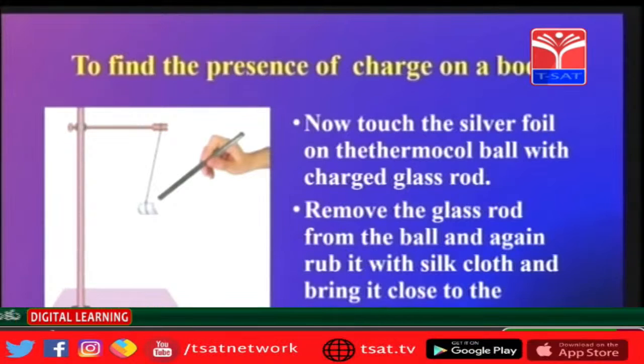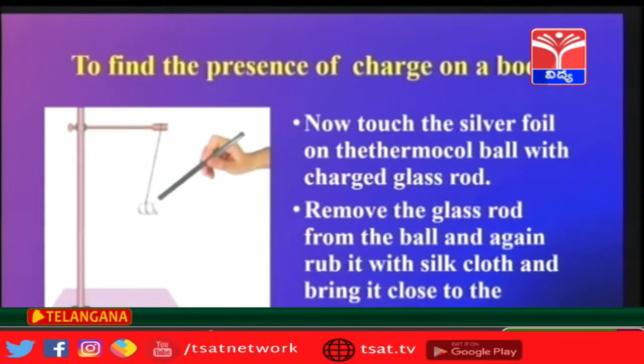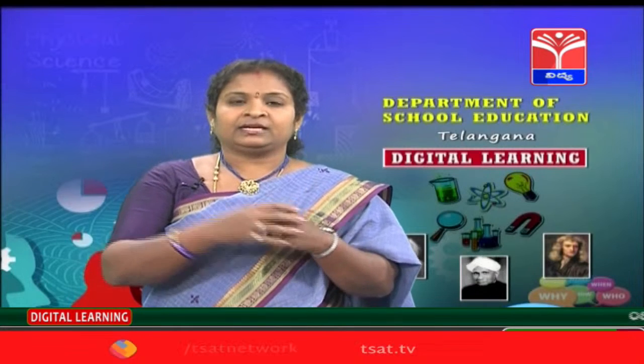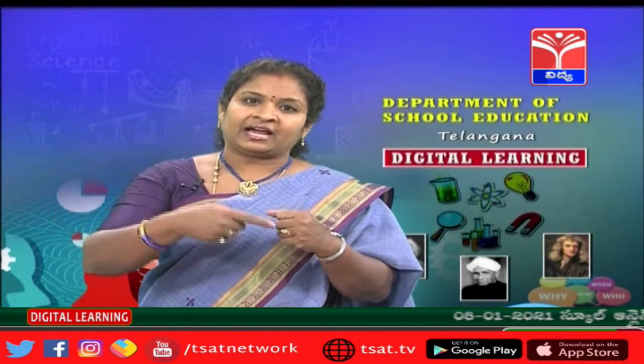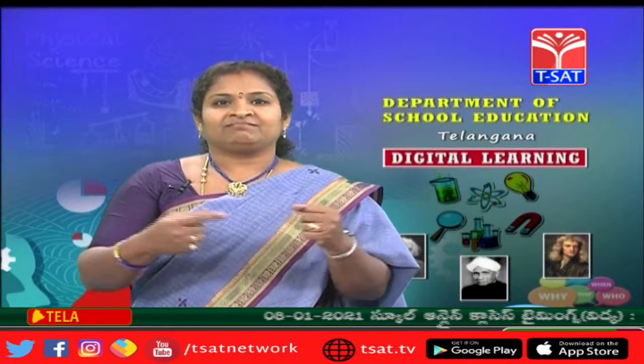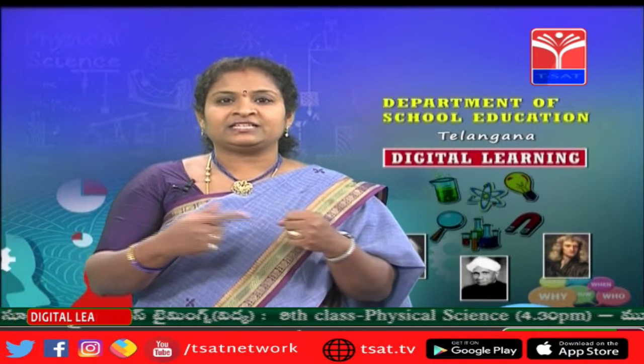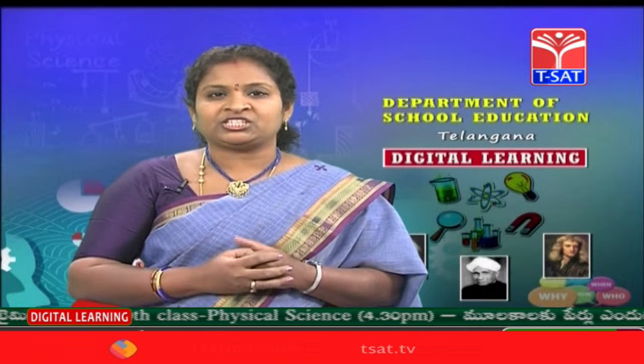See here what happened. Once you bring the glass rod towards it, the thermocol ball will obtain opposite charge. And again when you are bringing another glass rod, what happens? They will have the same charges, and that is why, see the picture.